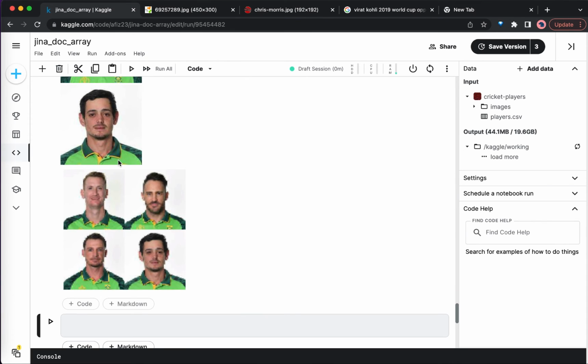Pretty amazing, right? Yes, JinaAI is an amazing framework using which we can develop neural search applications with just a few lines of code. If you want to know more about JinaAI, please check out their documentation.